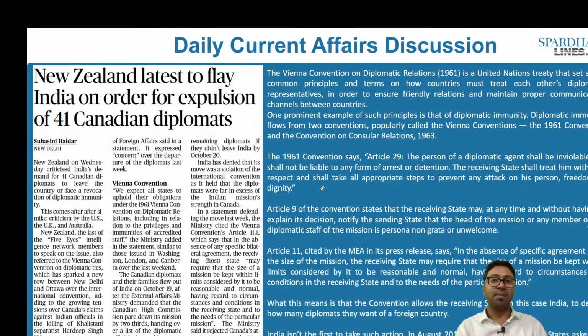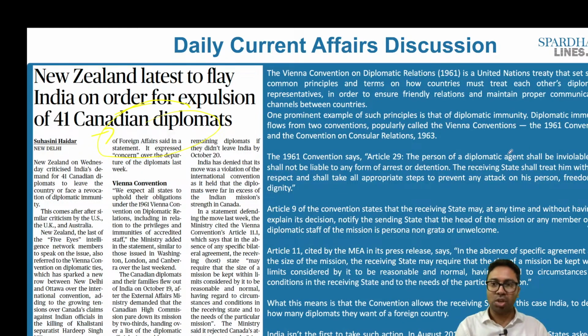This article here is speaking about the Vienna Convention on Diplomatic Relations. New Zealand has lately flayed India on the order for exclusion of 41 Indian diplomats. So the first question is, what is this Vienna Convention on Diplomatic Relations? It is a United Nations treaty that sets some of the common principles and terms on how countries must treat each other's diplomatic relationship. When it comes to the Vienna Convention, it speaks about diplomatic immunity, and this is covered